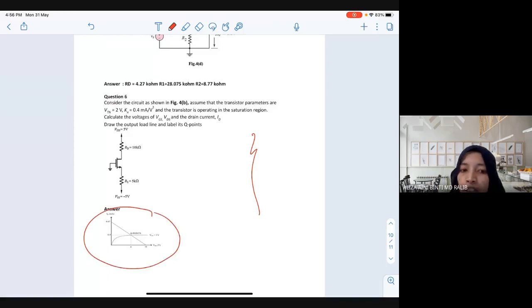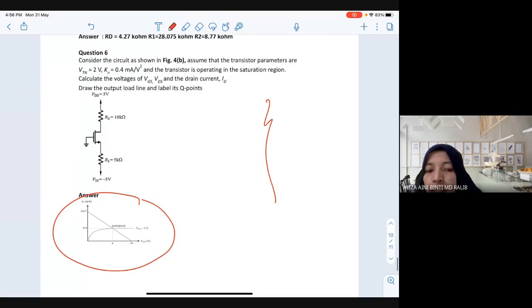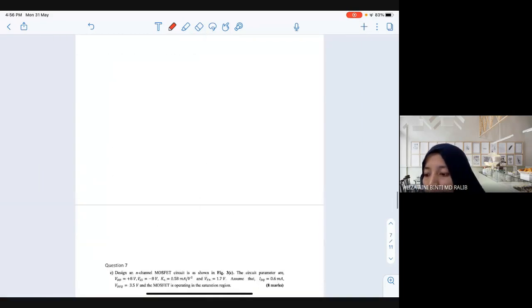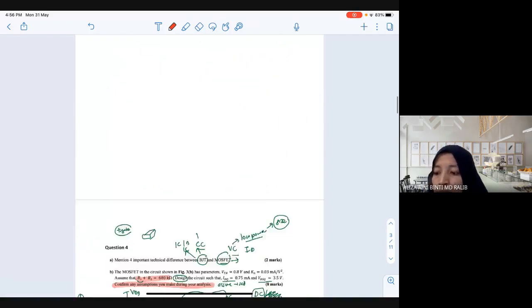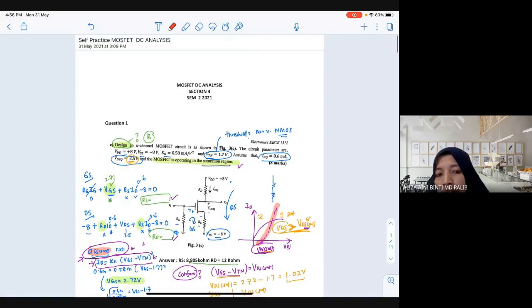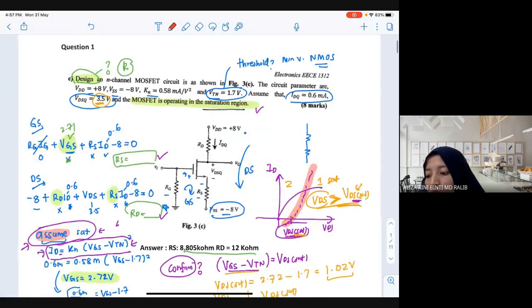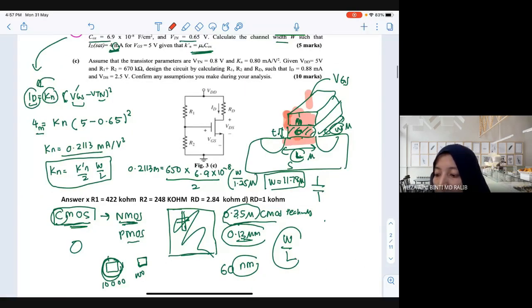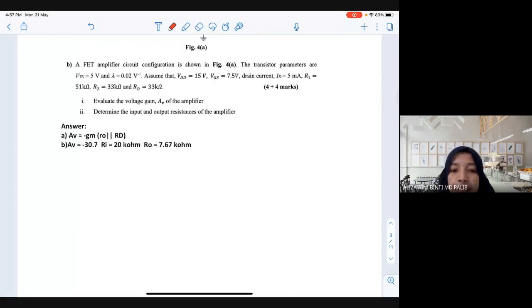As long as you understand the load line of the BJT, the concept will be almost the same for the NMOS load line. So the understanding is parallel. From chapter 1 that you learned in electronics, the theory will help you solve the equation. I will share this marked-up one with you in the Google Classroom later.